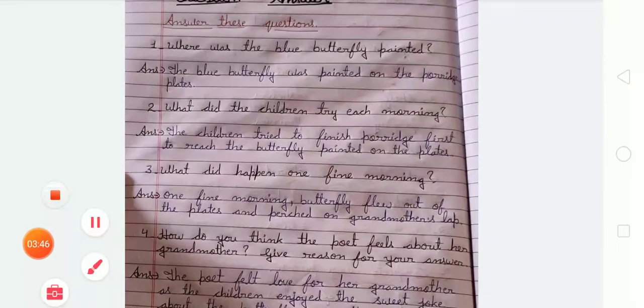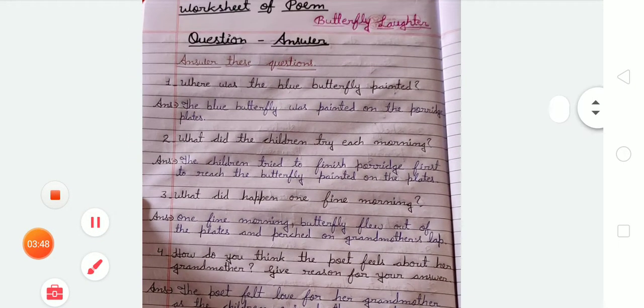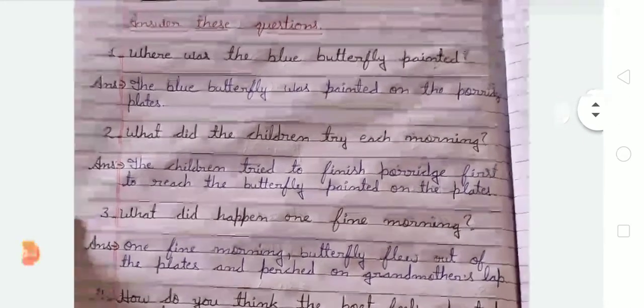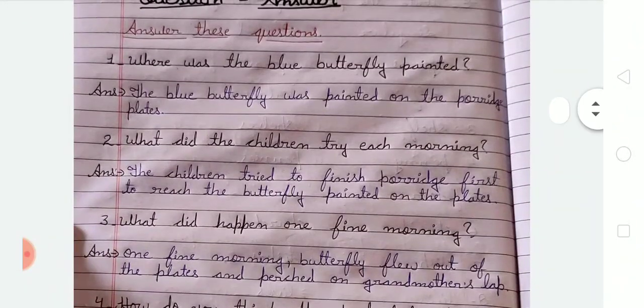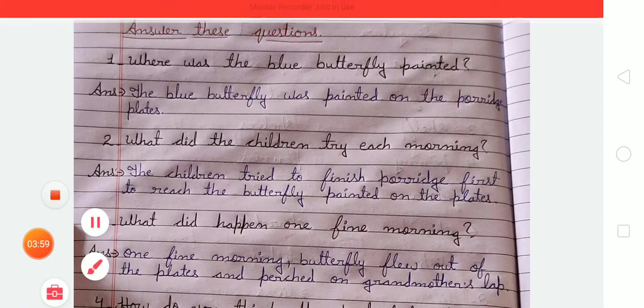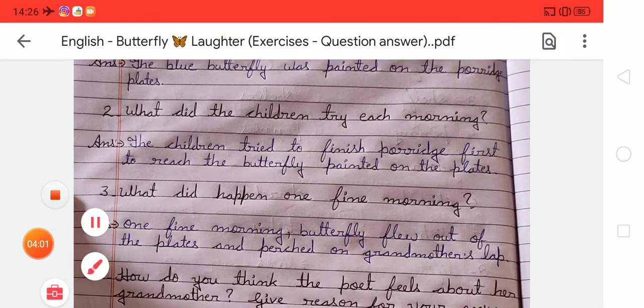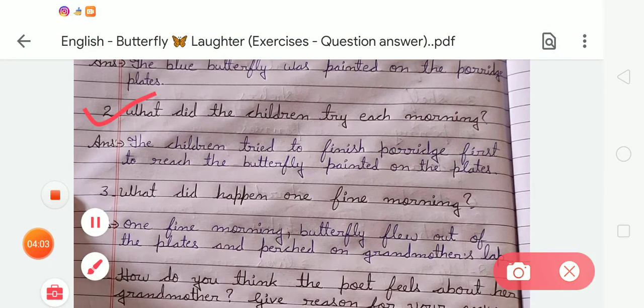One more time we are going to revise these question answers. Question number 1: where was the blue butterfly painted? The blue butterfly was painted on the porridge plates. Next question: what did the children try each morning? The children tried to finish porridge first to reach the butterfly painted on the plates. Question number 3: what did happen one fine morning?